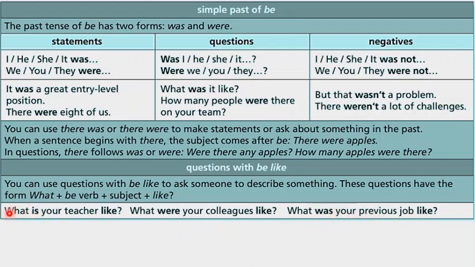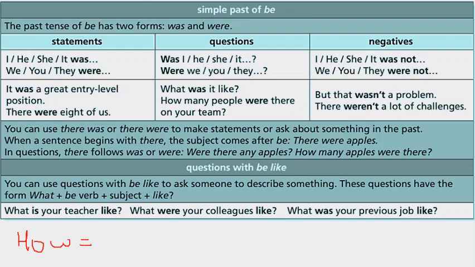Remember, we use what and like when we describe something or someone, okay? In this case, it's like when we use how. It's like when we say how, for example.